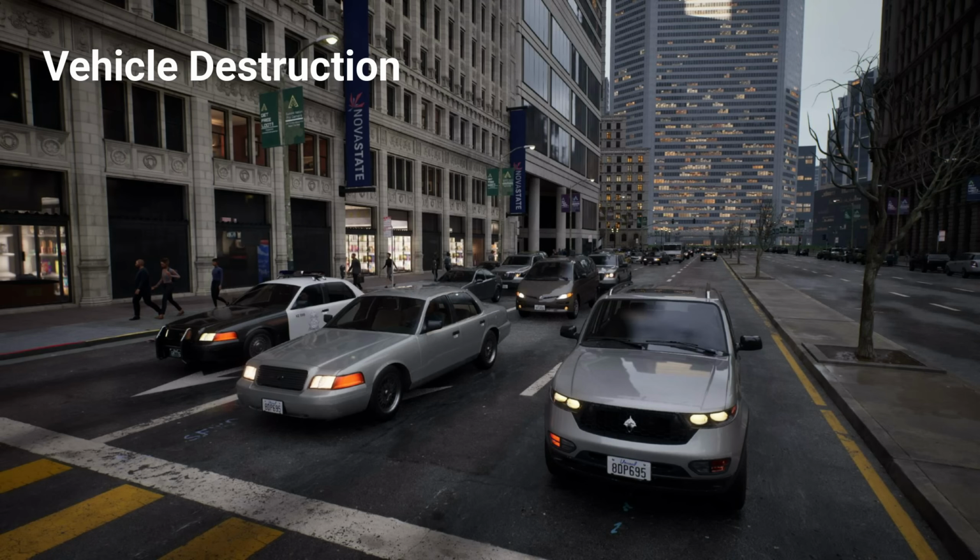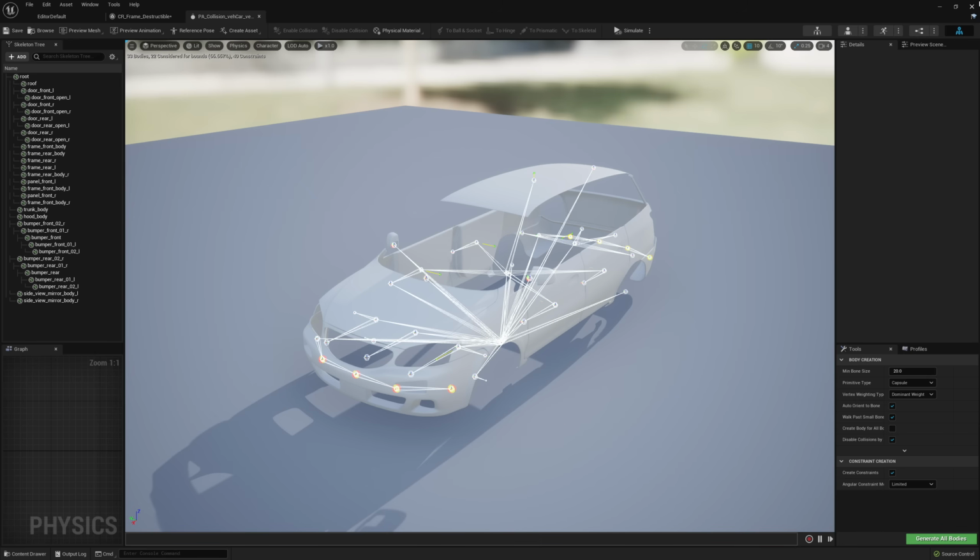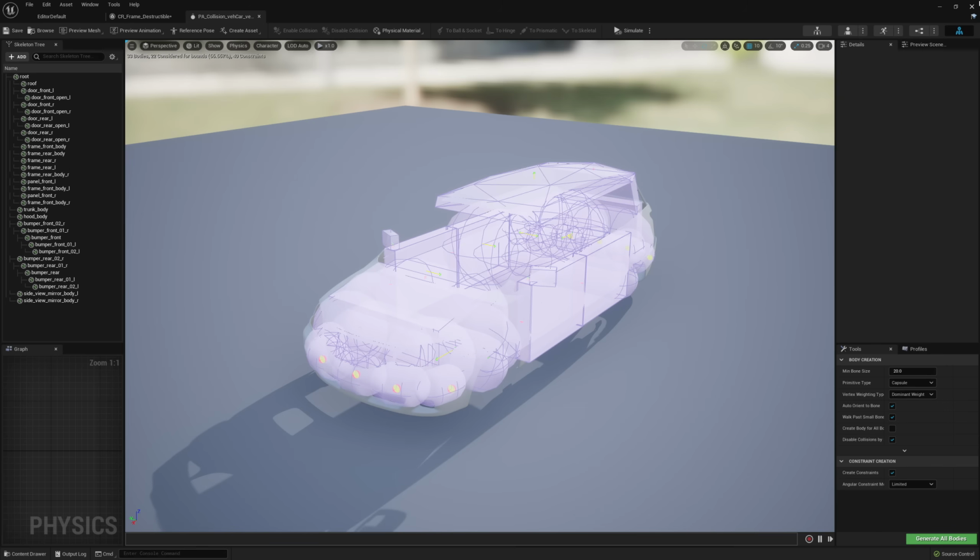Each high-res car model was imported as a collection of Nanite static meshes, which enabled us to have both enormous geometric detail per car and a high number of vehicles on screen at once. But Nanite currently has a limitation where we can't deform a Nanite mesh, so we also imported the crushable parts of our vehicles in the traditional way as rigged skeletal meshes, complete with LODs for efficiency. These skeletal meshes had a physics asset that contained a set of Chaos bodies, which used a newly implemented type of constraint called a plastic constraint, which allows for one-way deformability. This gave us a rig we could deform without having it spring back to its original state.